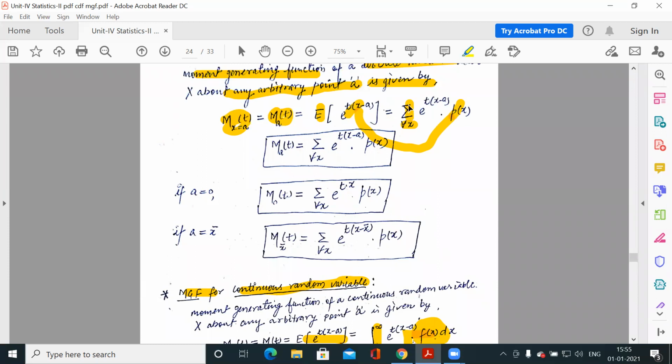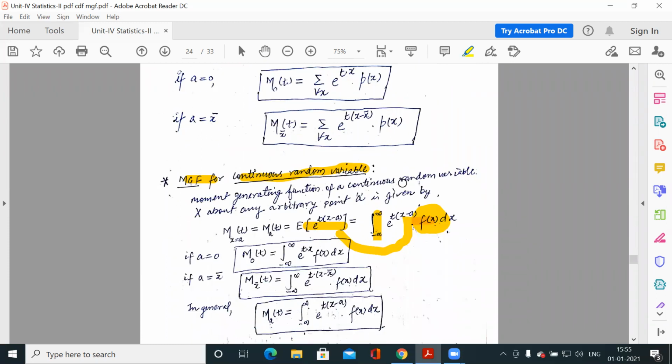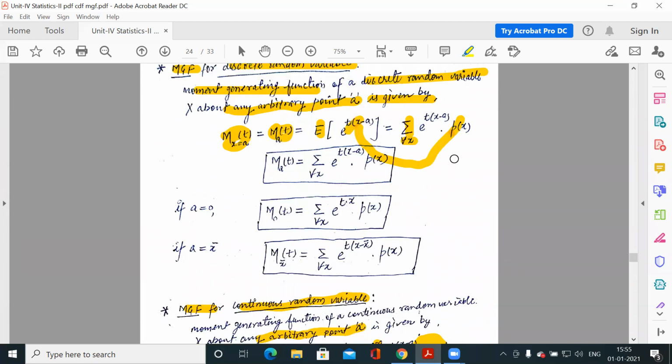For the discrete case we use summation, and for the continuous case we use integration. This is the moment generating function for a continuous random variable. It is also the same, the expected value of e to the power t(x minus a), about the point A.